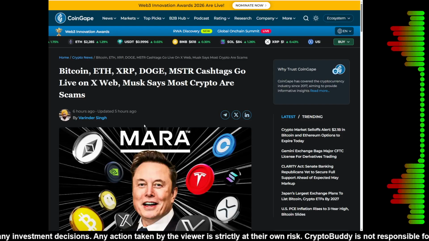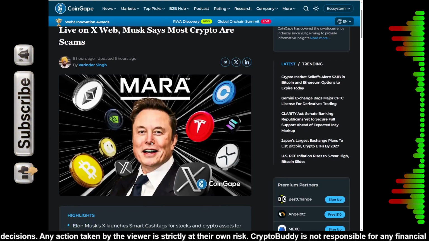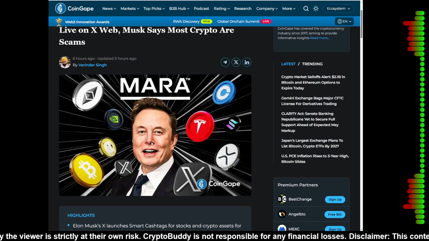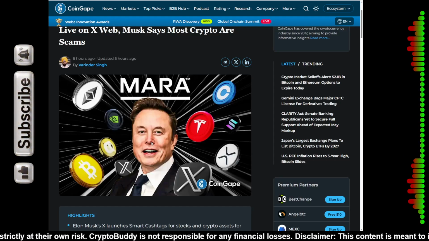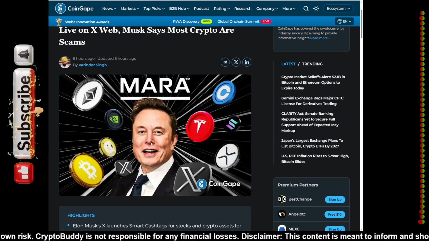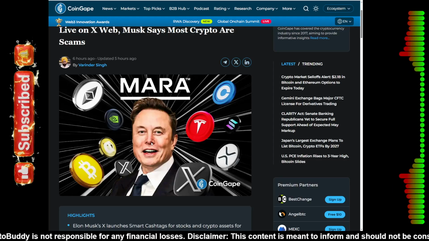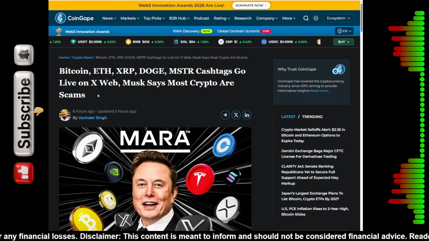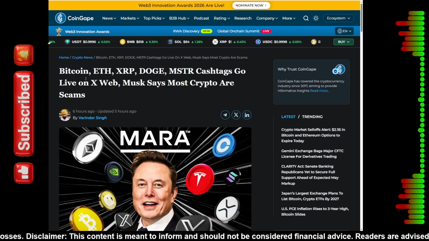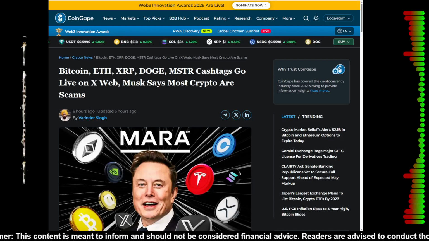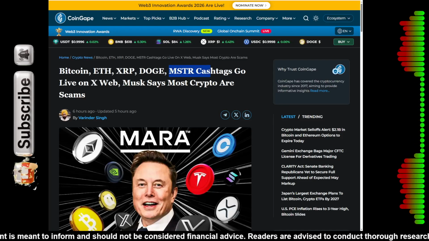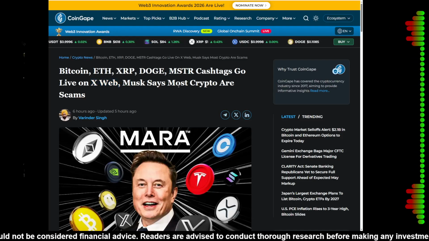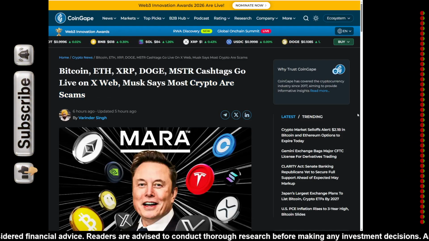But while the tech is moving forward, Elon Musk just dropped a massive bombshell during his testimony in the OpenAI trial that has the whole crypto community talking. He literally labeled most crypto assets as scams. The title of the news here states that Bitcoin, Ethereum, XRP, DOGE, and MSTR hashtags go live on X Web. Musk says most crypto are scams.